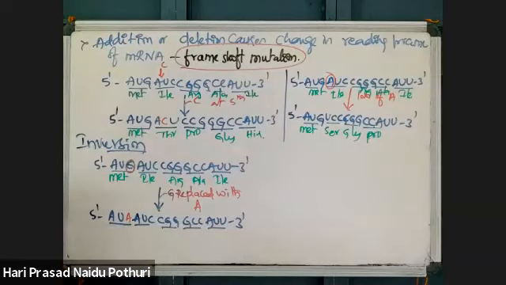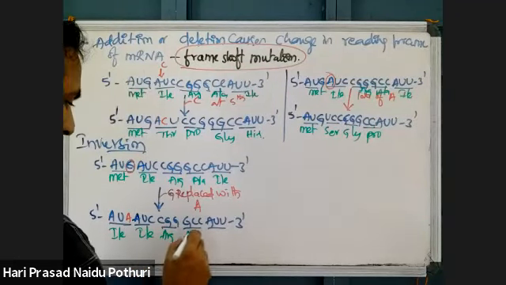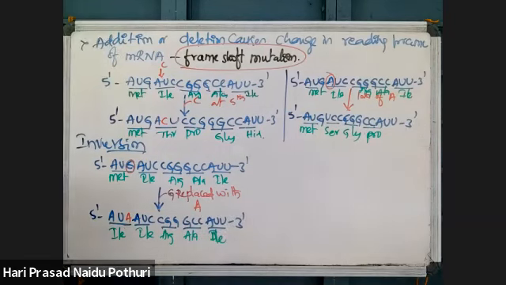See here what happened? AUG became AUA. AUA is coding for isoleucine. AUC is also coding for isoleucine. CGG is coding for arginine. GCC is coding for alanine. AUU is coding for isoleucine. Okay, this is one: purine is replaced with purine.